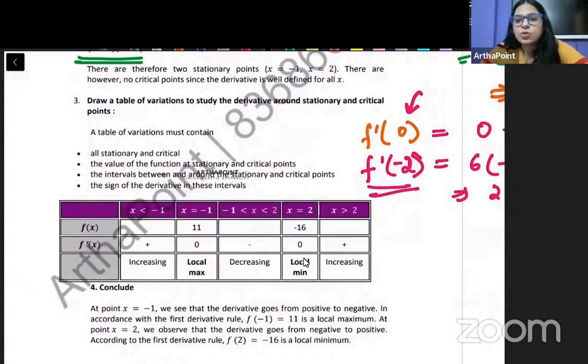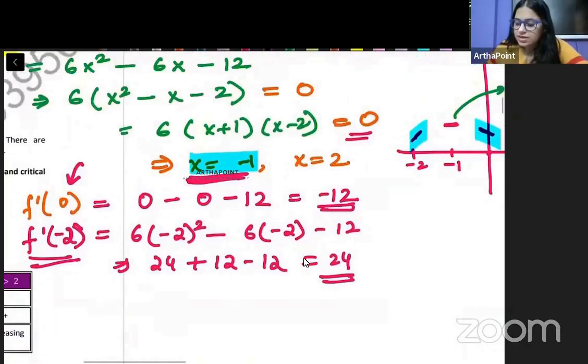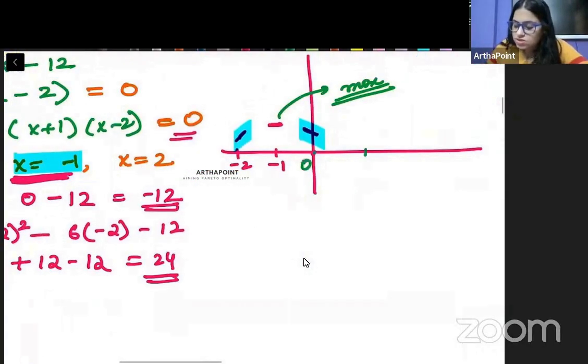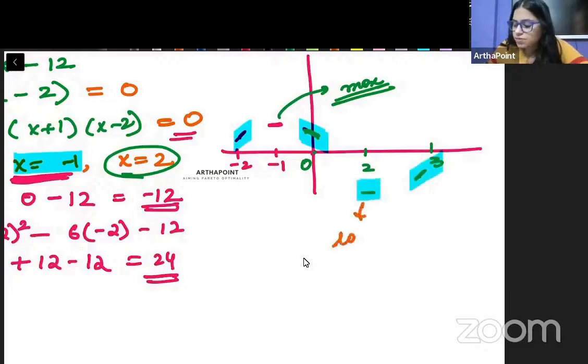So this is how you can go ahead and check. You can plug in some values and say, okay, the slope is going from increasing to decreasing. It means that at x equal to 0, the function must have attained a local maximum. Now let's see the reverse of it here. So this is at 0, this is 2. At 2, the slope is 0. Before 2, when we checked at 0, it is decreasing. Then just take another value, say 3. You will find that the slope is increasing. So the slope is going from decreasing to increasing. It means that this would have been a local minimum.